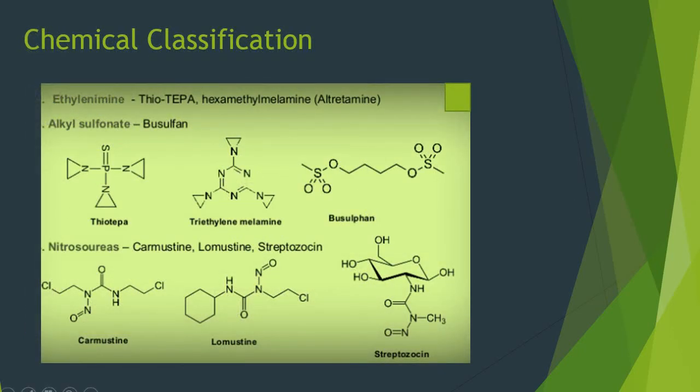The second subclassification is ethylenimines, and examples of drugs are thiotepa and hexamethylmelamine. The next subclassification is alkyl sulfonate, and the drug is busulfan. This is the structure for thiotepa. This is the structure for busulfan. The next subclass is nitrosourea, and examples of drugs are carmustine, lomustine and streptozocin, and these are the structures for carmustine, lomustine and streptozocin.